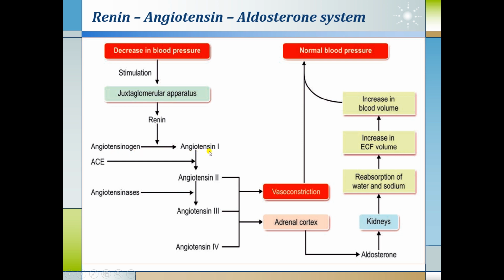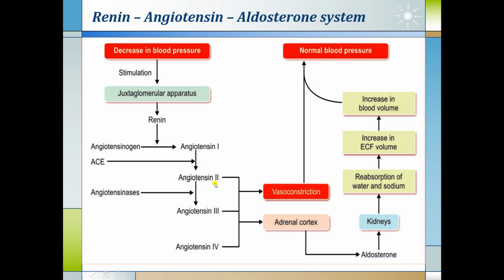Angiotensin 1 is converted into angiotensin 2 with the help of the enzyme angiotensin converting enzyme, shortly known as ACE. Angiotensin 2 is further converted into angiotensin 3 with the help of enzymes angiotensinases. Angiotensin 3 is then converted into angiotensin 4 and then inactive products.